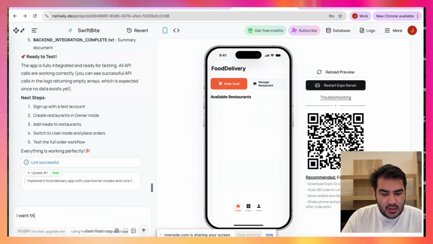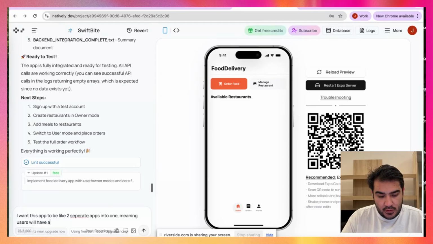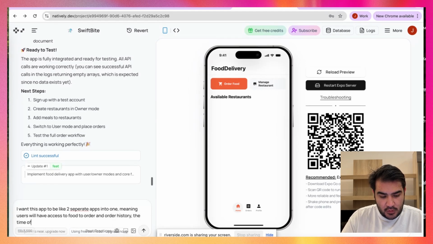I want this app to be like 2 separate apps in one, meaning users will have access to food to order, order history, the time of arrival of their food, and profile.